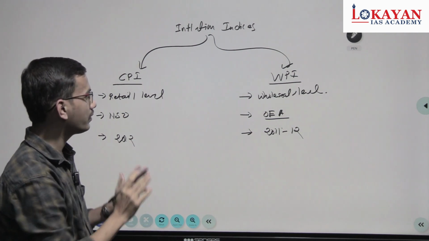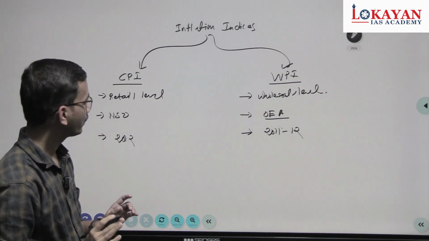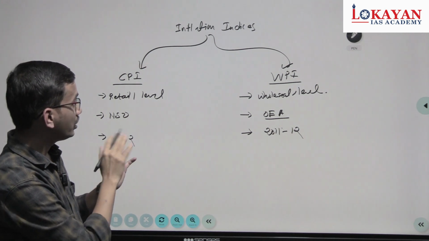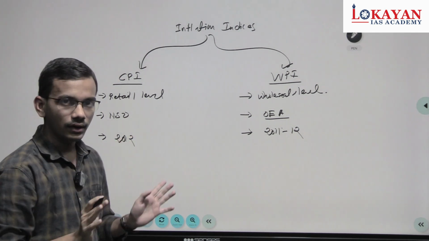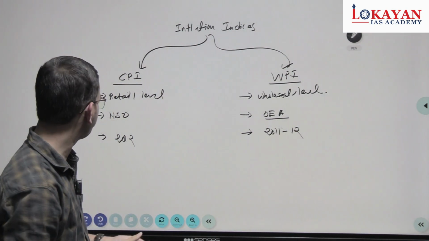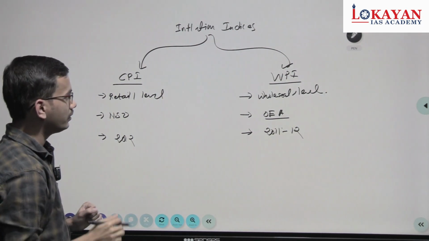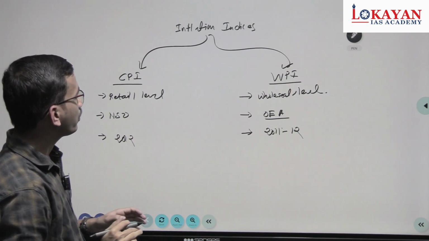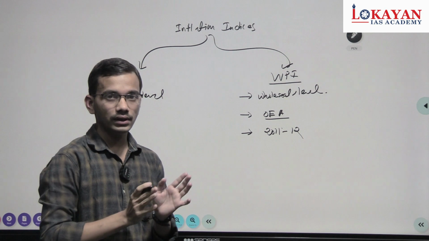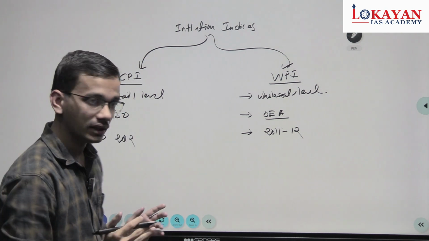We are discussing few ones. This is important one regarding the share of various commodities. CPI and WPI varies, which we will see in next slide. Okay, so these are the few key differences. Now what is important from our exam point is how both indices are behaving. So let's discuss this.